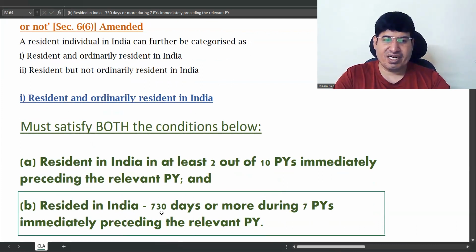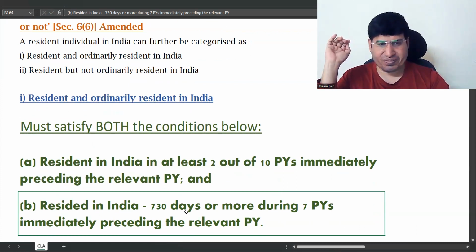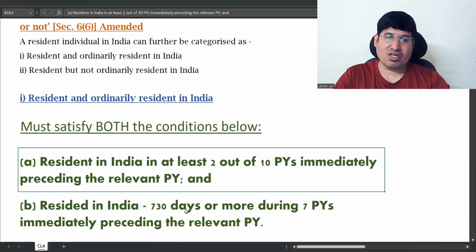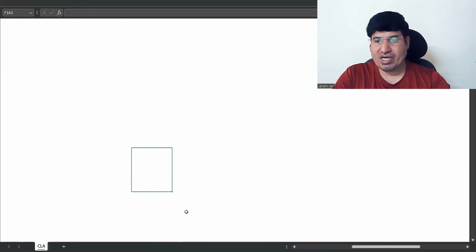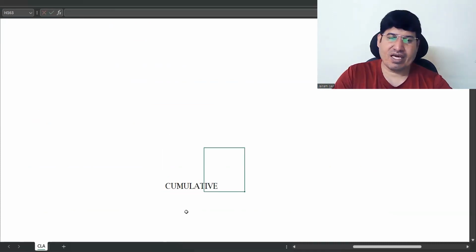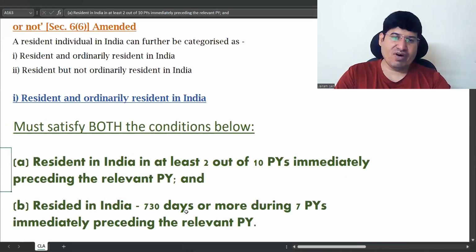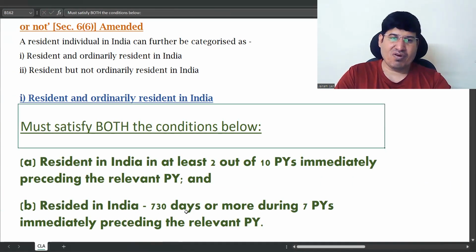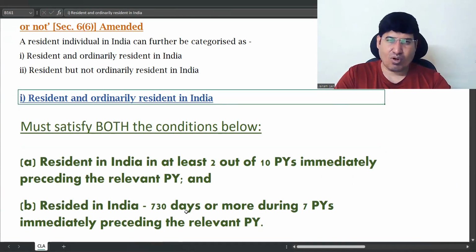So this is resided in India for 730 days, which is double of 365. 730 days or more during 7 previous years immediately preceding the relevant previous year. So this is also one point you have to check. Now these two are cumulative conditions. Cumulative means you have to follow them together. If only one is satisfied, then he will not be an ROR or OR.